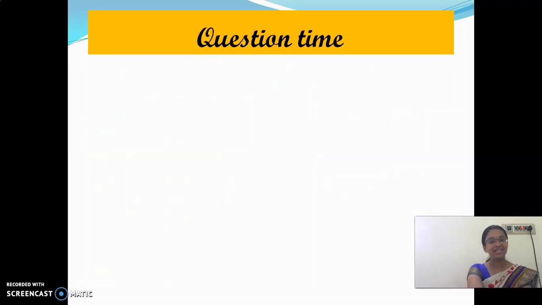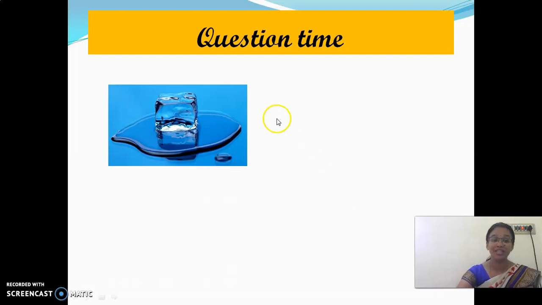Now try to answer these questions. Shall we start? Look at the first one. Melting of ice. Tell me, is melting of ice an example of physical change or chemical change? Very good. It is an example of physical change. Here only the state changes, but the composition does not change.